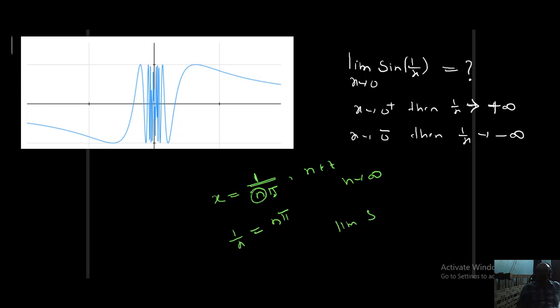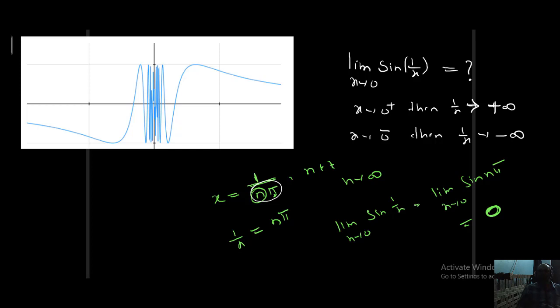So the limiting value of sine 1 by x as x tends to 0 is the same as the limiting value of sine, instead of 1 by x I can write n pi. So x is tending to 0, and this is tending to 0 only. What is the meaning of that? If x is tending to 0 from higher values of 0, then sine 1 by x is tending to 0.